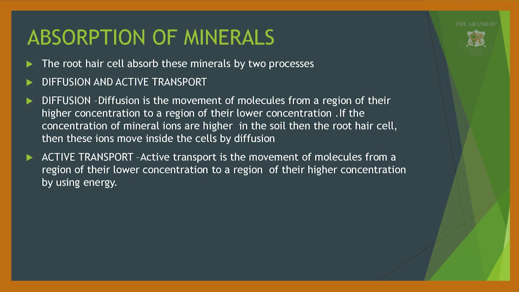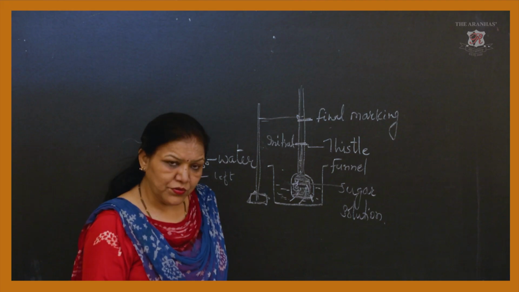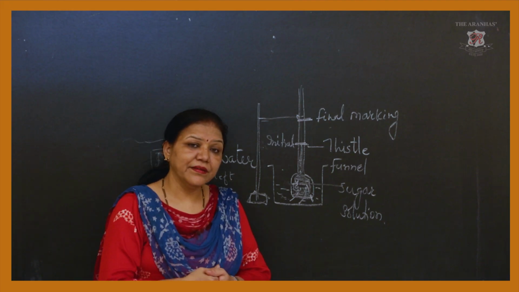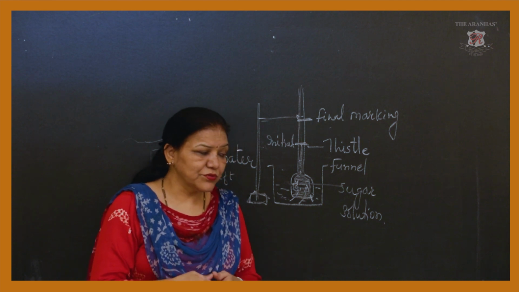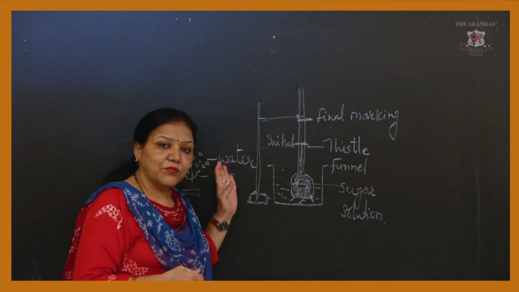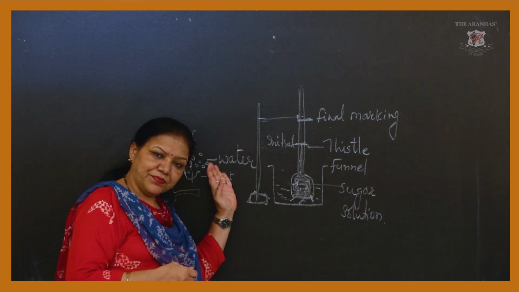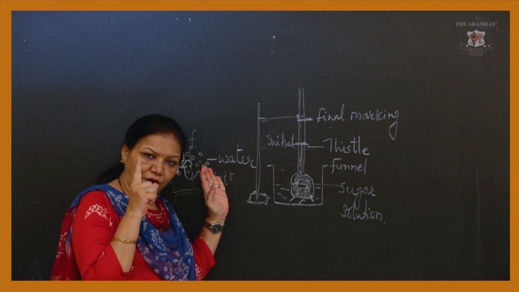If the concentration of mineral ions is higher in the soil than in the root hair cell, then these ions move inside the cell by diffusion. Now you may have a question in your mind. When I explain osmosis, I am talking about water molecules.